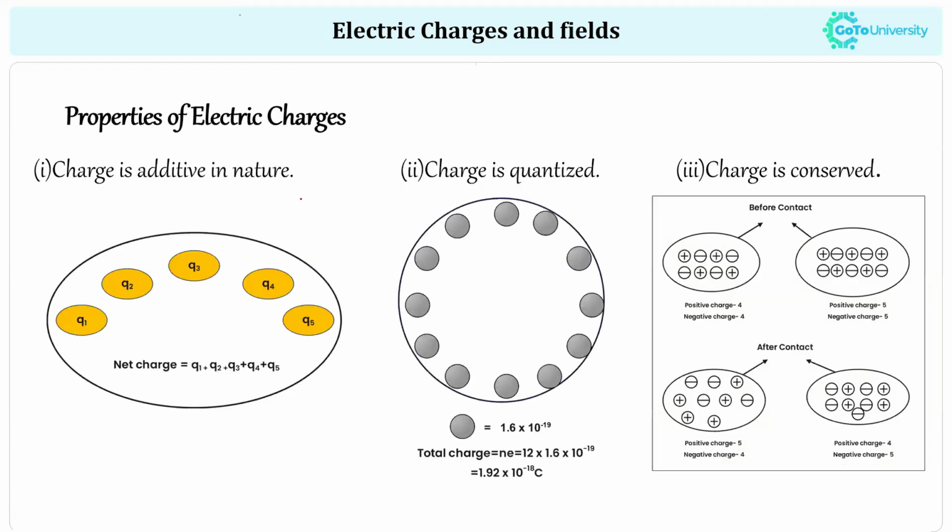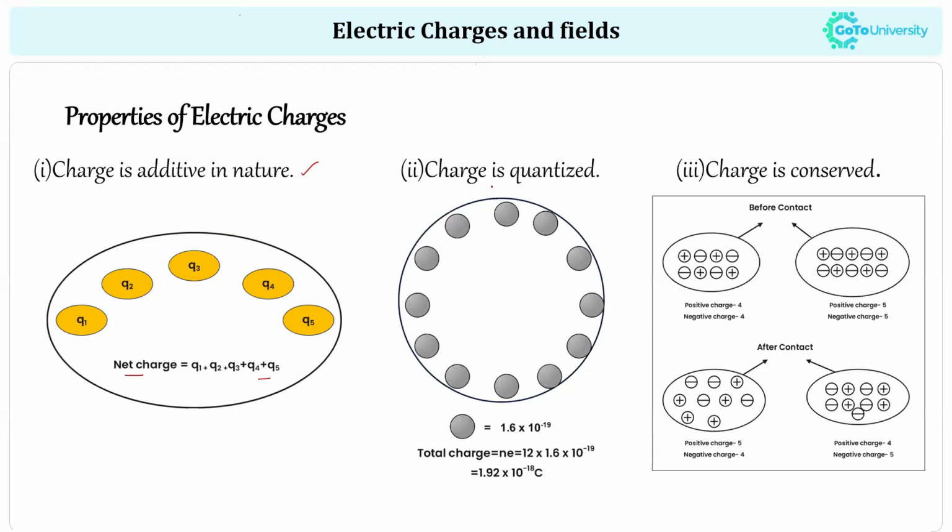Now we are going to study the properties of an electric charge. Electric charge has three main characteristics. The first one is the additive nature. Additive nature means the net charge is the sum of the individual charges. That is called charge being additive in nature.